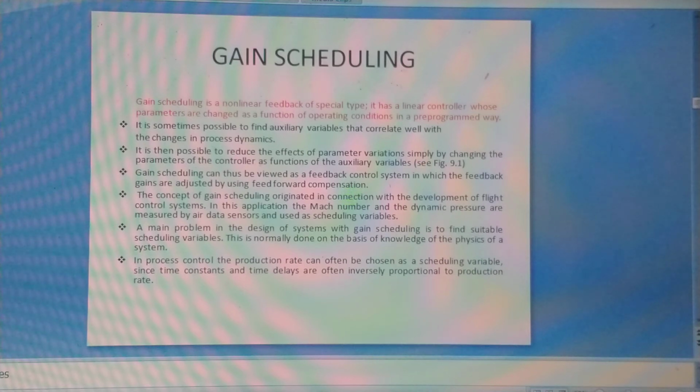The next topic is gain scheduling. Gain scheduling is an approach to control non-linear systems by using a family of linear controllers. Each of these linear controllers provides satisfactory control for a different operating point of the system. That is, here a non-linear system is controlled by a combination of linear controllers. Each linear controller works satisfactorily in a particular operating condition.